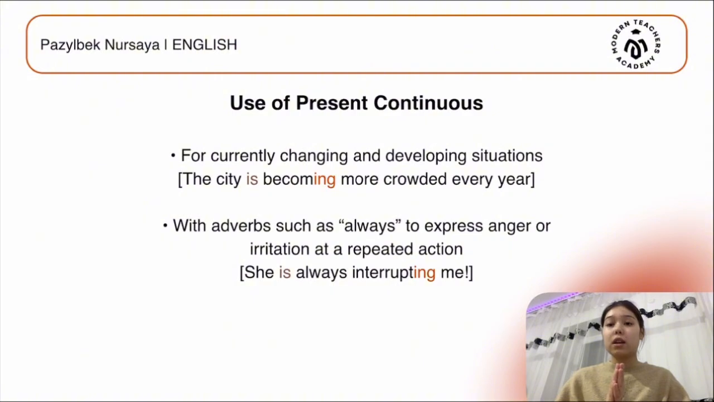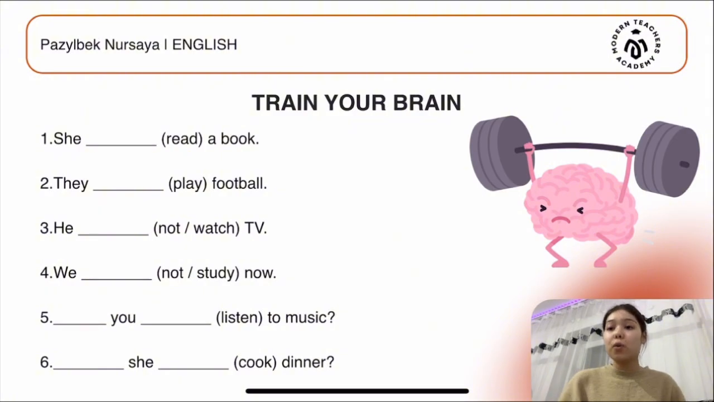So these are the main uses of present continuous. As we read, they are five, and I hope that page was clear and useful. So this is your home task.